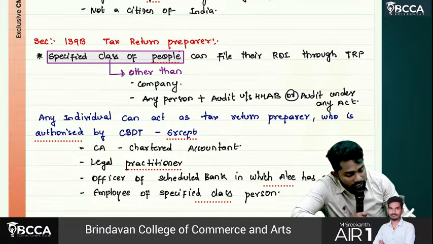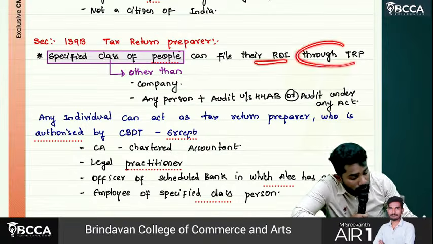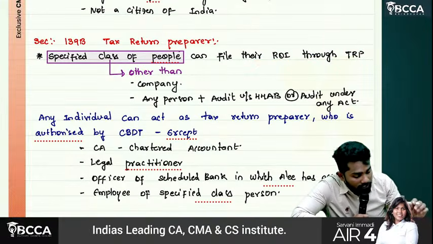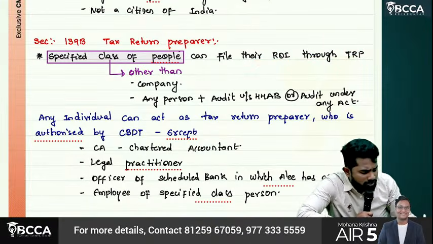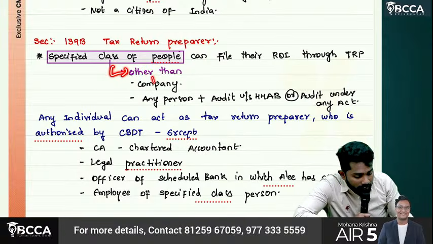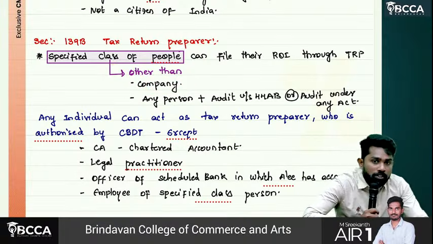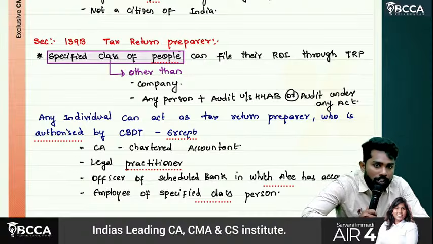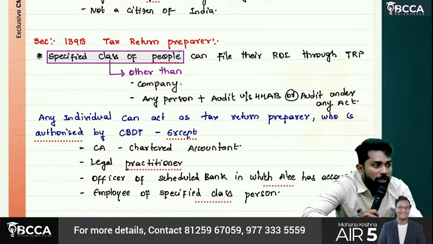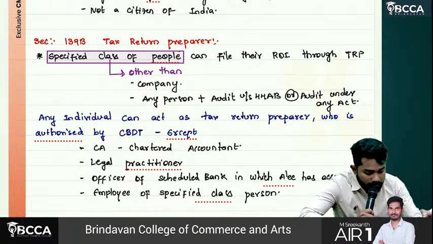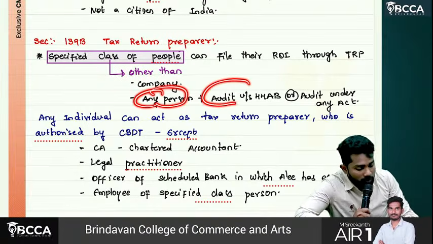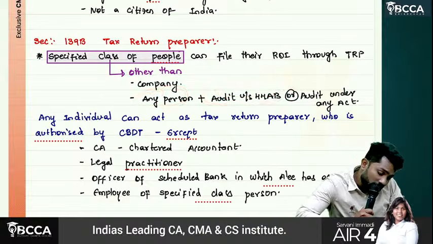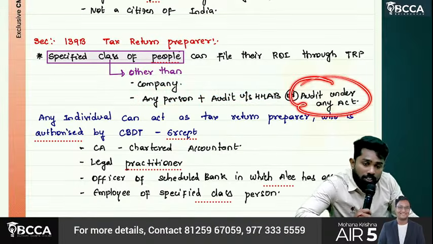So specified class of people can file returns through tax return preparers. Who can file tax return through tax return preparers, sir? Other than company. Why not company, sir? Because audit is already applicable for company, so they cannot come again to the tax return preparer. And any person who has audit under 44AB, or tax audit under any other act.